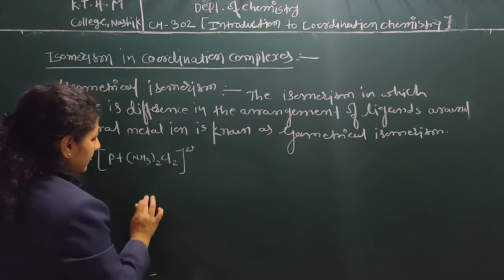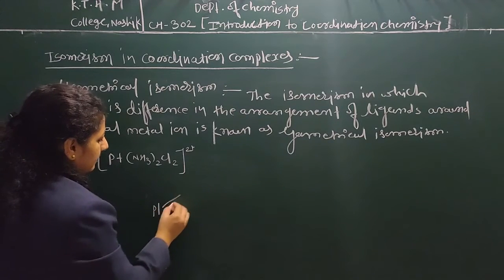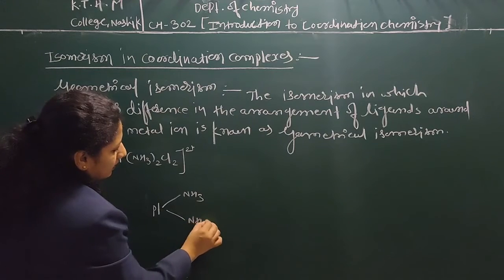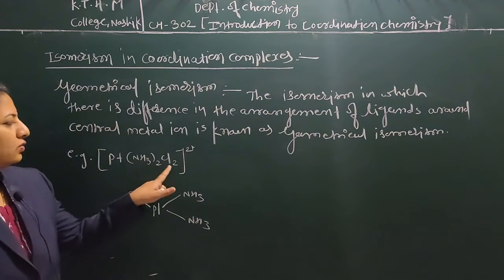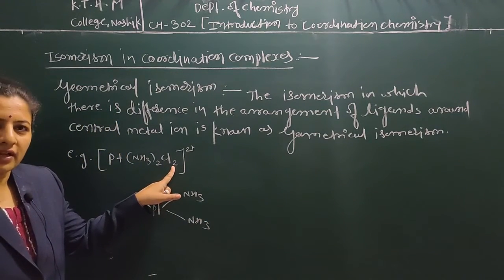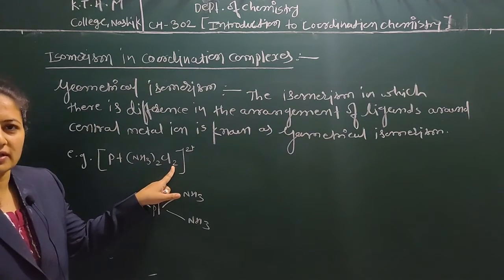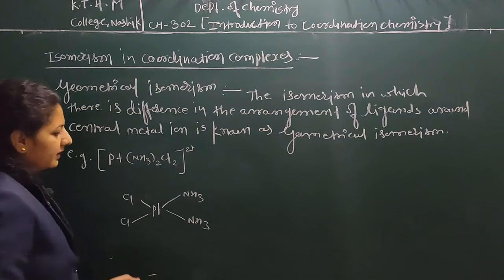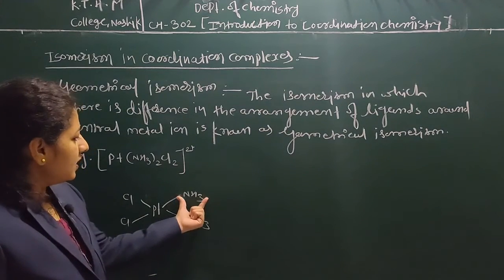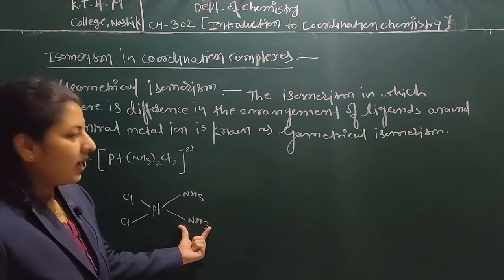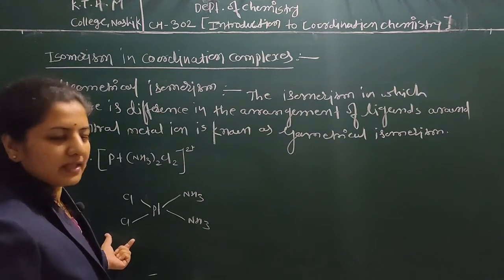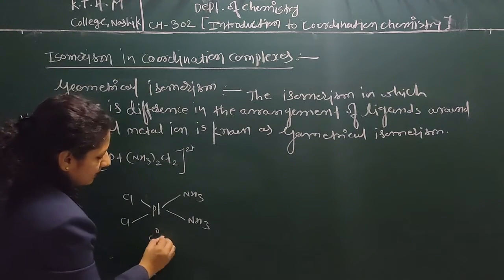There are two possible isomers in this complex. There are two types of ligands, ammonia and chlorine. If the arrangement is such that the ammonia ligands are on the same side and the chlorine ligands are on the same side, then this arrangement is known as cis.